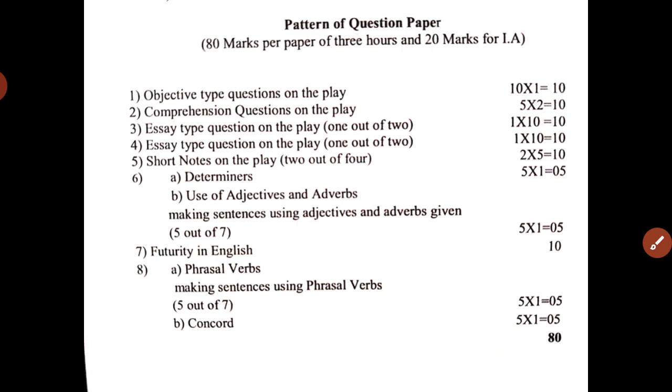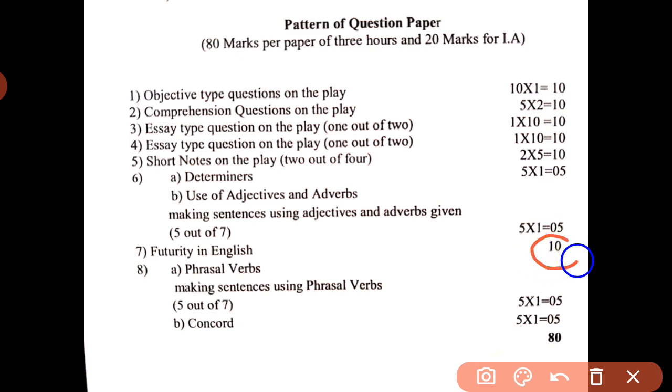Then futurity in English. Now this futurity in English carries 10 marks. Here they will give you some wrong sentences where the future tense is wrong, meaning the formula of the 4 forms of future tense is used wrongly. So you have to identify the whole mistake in that sentence and make the correction. If you make that correction correctly, you will get 1 mark for one sentence. So total 10 marks you will get here in futurity in English.